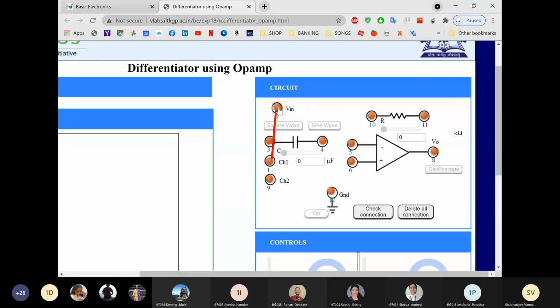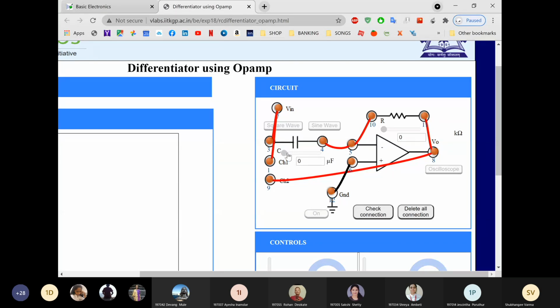Channel 1 to input, channel 2 to output, then input to capacitor, then capacitor to the inverting terminal, to RF resistor, RF to output, and non-inverting terminal to ground. Okay, now done with the connections.